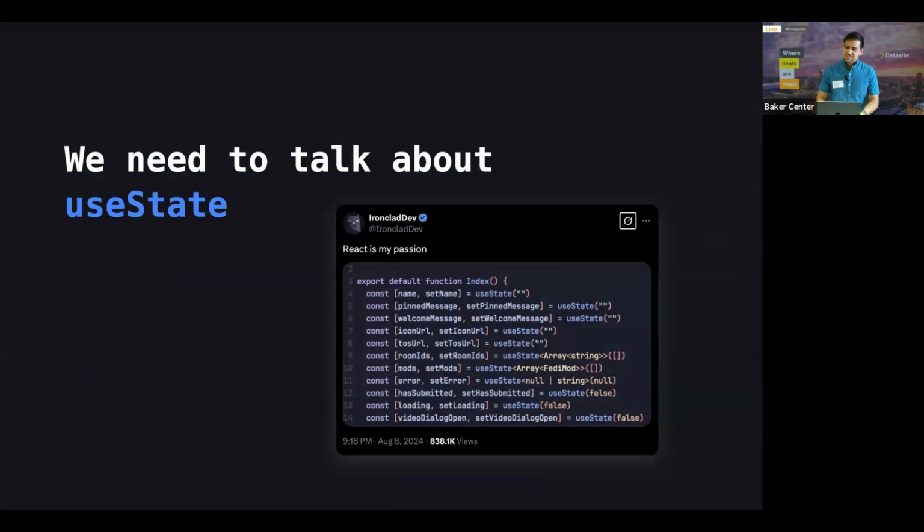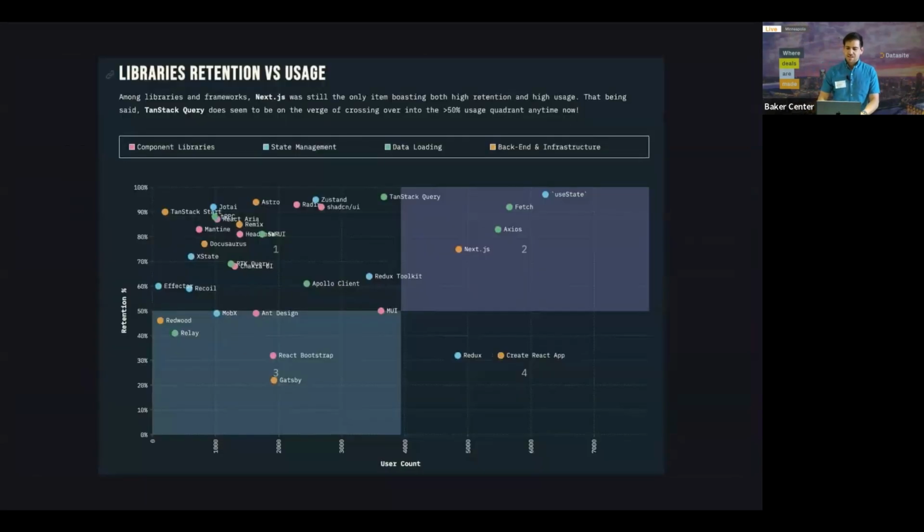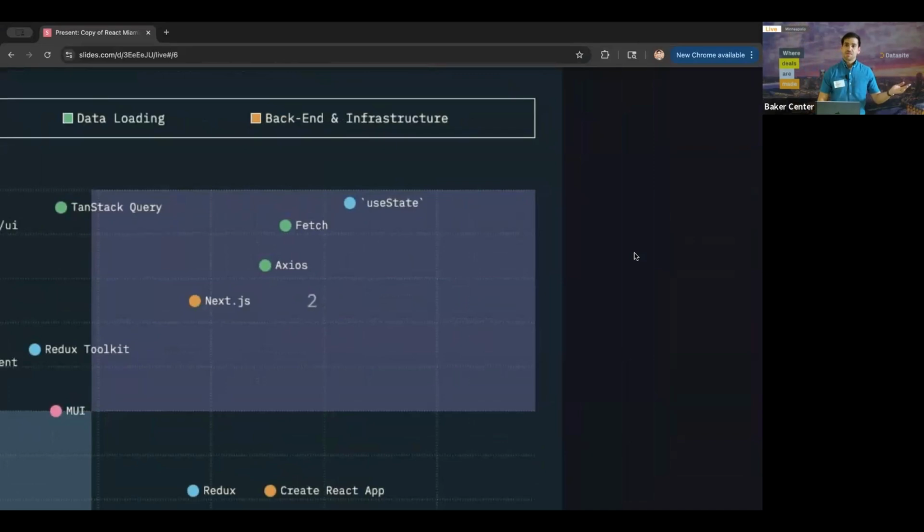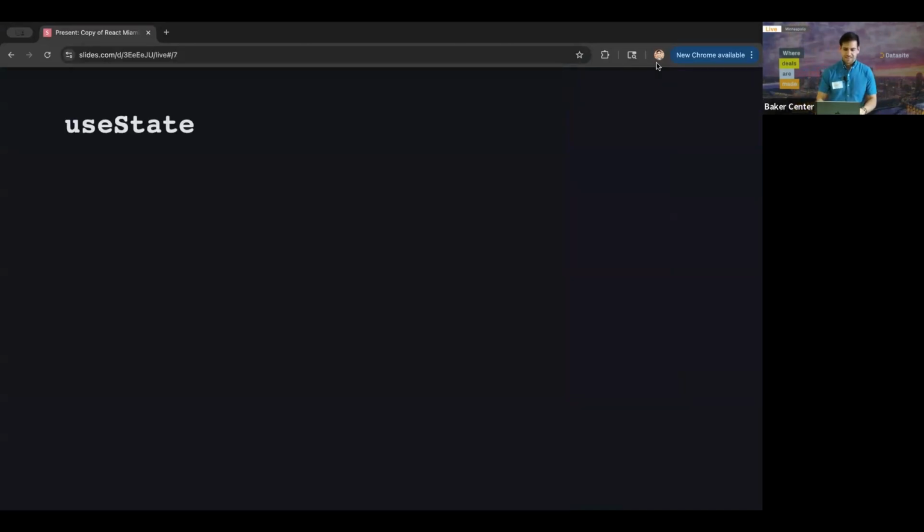All right, so we need to talk about useState. And I know what some of you are going to say: useState is really popular, and I'm not really ready to give it up. In the most recent React survey, it is the most popular thing by far. But Axios is also there, and Fetch is right there. I'm not sure, you can't trust surveys. That's the bottom line there.